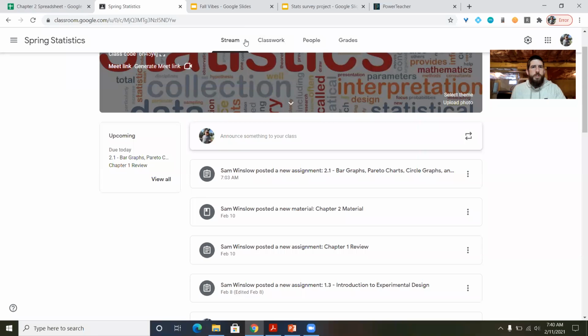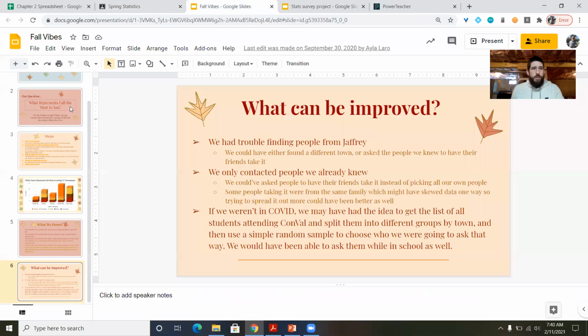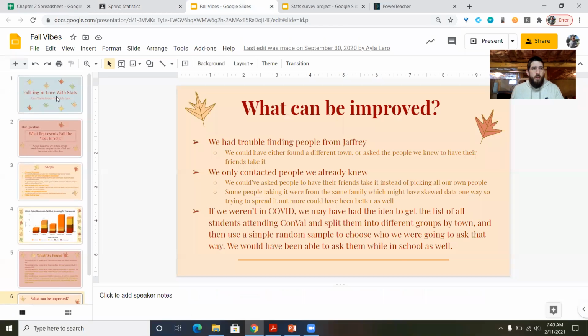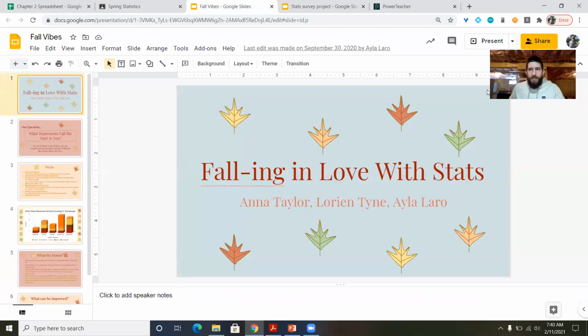All right, so the first thing I want to show you guys today is just a couple of the projects that I got last semester that I thought did a really good job. These people received full credit, so they had everything that they needed. So the first one I'd like to show you is from Anna, Lorian, and Ayla.